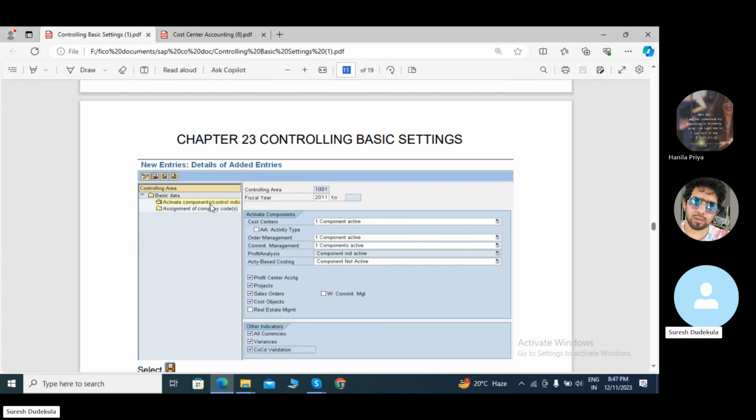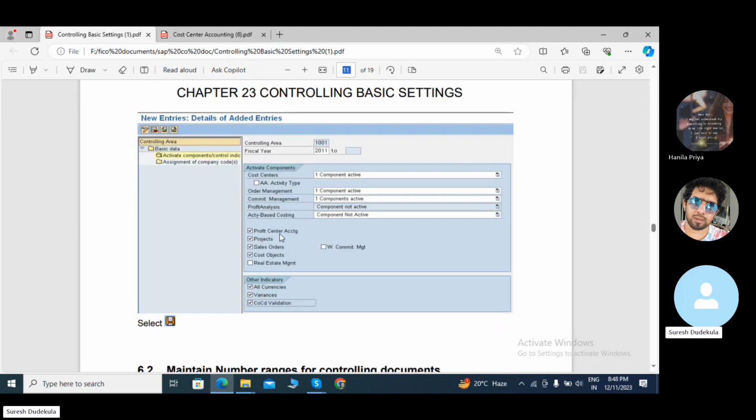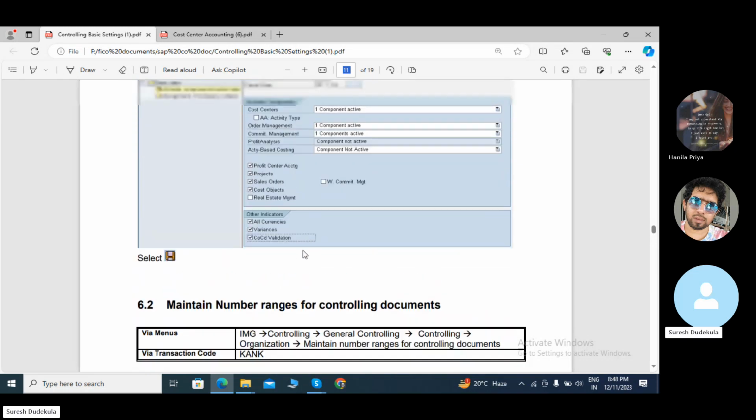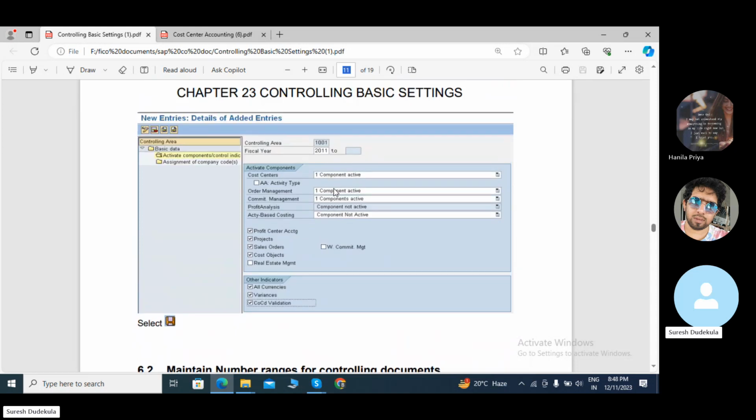Next, activate components. I mentioned this cost center with the one component active. Controlling area TA05, fiscal year 2023. I have to select this cost center and progress sales orders. Once we have maintained this, we need to save.